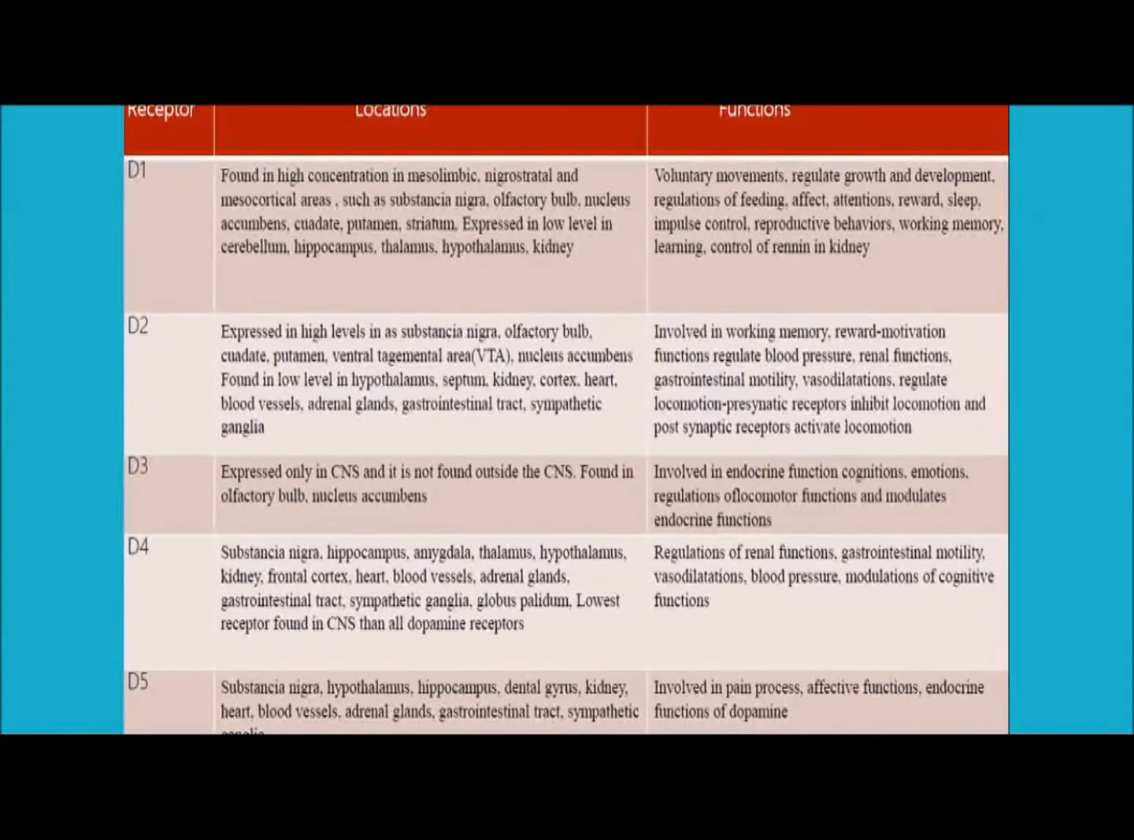Now how are these receptors located? Here I have given you a table just for your convenience: D1, D2, D3, D4 and D5. Where they are located, you can see their location in this table. Moreover, their functions associated with this, right?